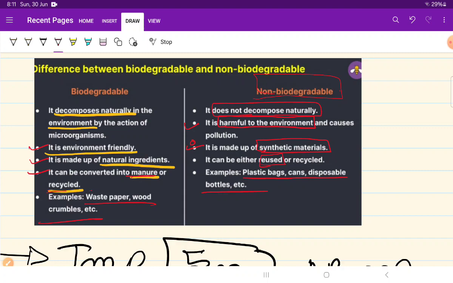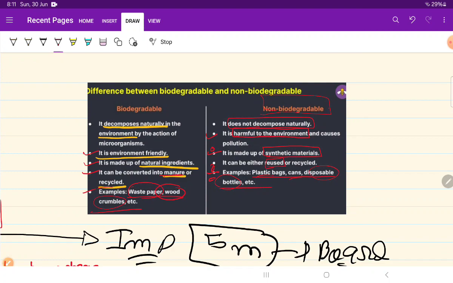So these are the 5 to 4 points, and you have to mention the examples: waste paper, wood, crumbs, etc. While the examples of non-biodegradable are plastic, cans, disposable bags, bottles, etc. So these are some important terms and conditions of biodegradable and non-biodegradable that you have to learn, and that is easy to learn. You can score 2 out of 2 in this.